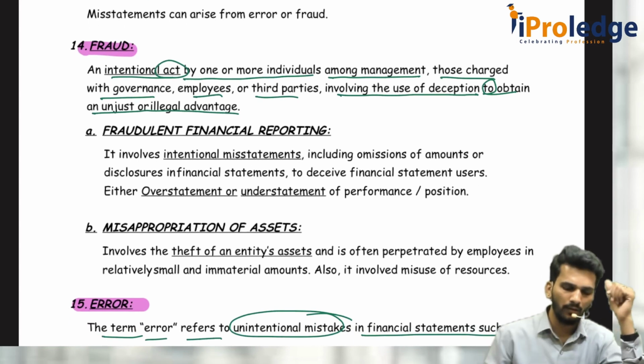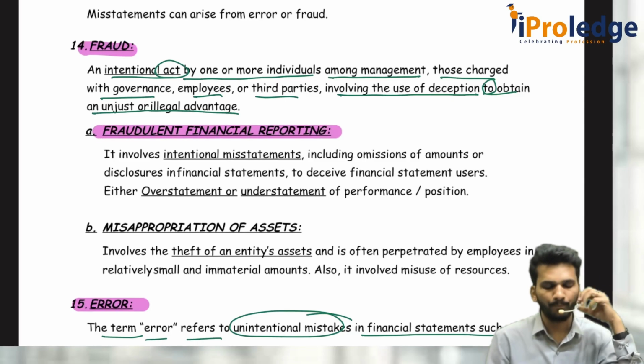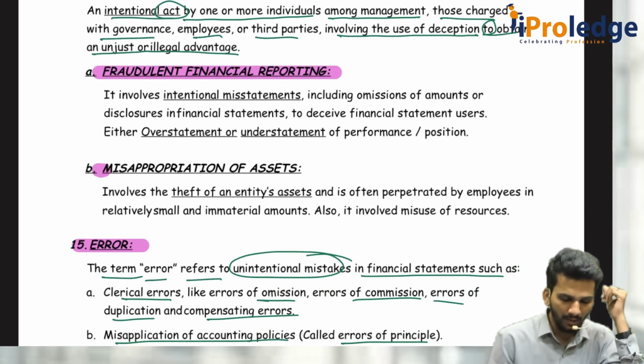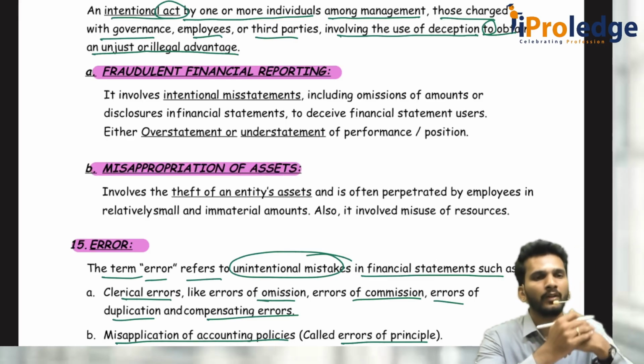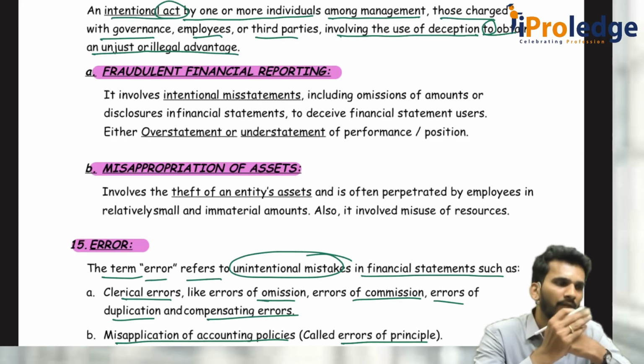When I say fraud, fraud can be of two types. One is fraudulent financial reporting. We call it FFR. The second one is misappropriation of assets. Fraudulent financial reporting means what? Either overstatement of the financial statements, P&L, balance sheet, everything, cash flow statement, or understatement.